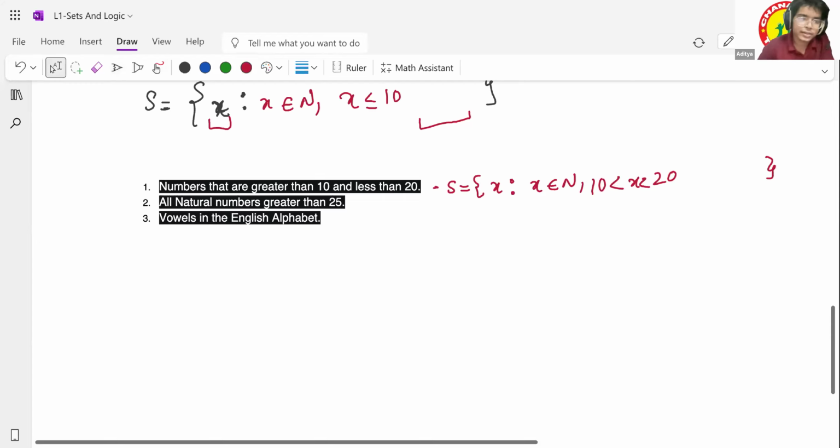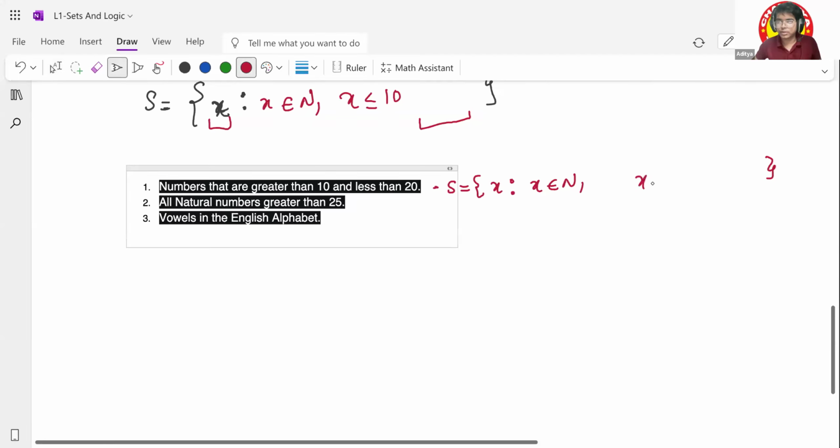Basically, this is the simplified method. For the below one, you can do the same thing; you just have to remove this portion and put 25 over here. It will make x greater than 25. Okay, got it.